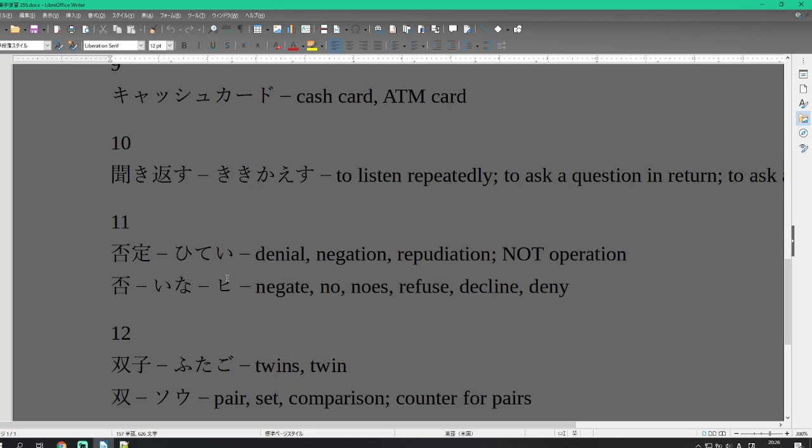Ina or hi. This kanji has two radicals in it, with fu on the top, which just means no, negative, or bad luck, and it has a mouth underneath it, which is like, I'm imagining a person saying no. Ina or hi is negate, no, or nay. A person with his mouth saying no.